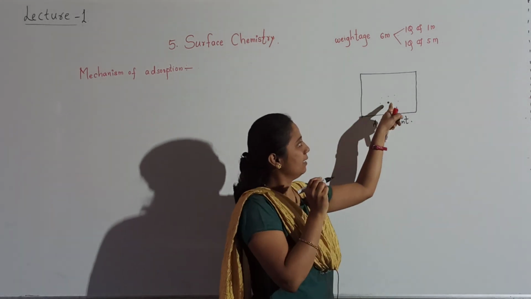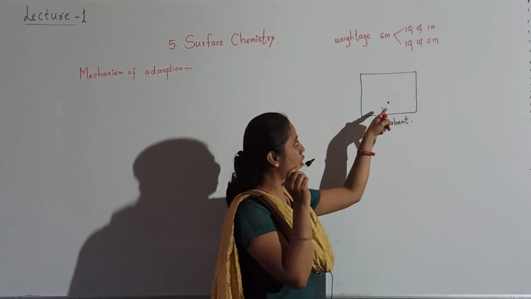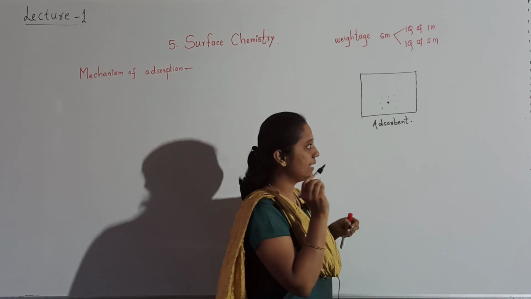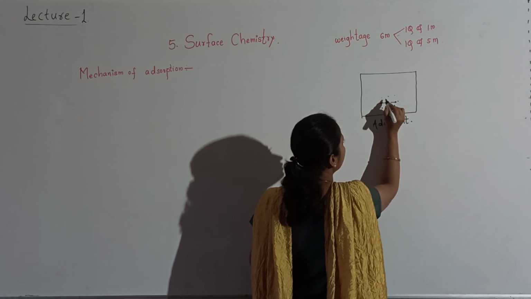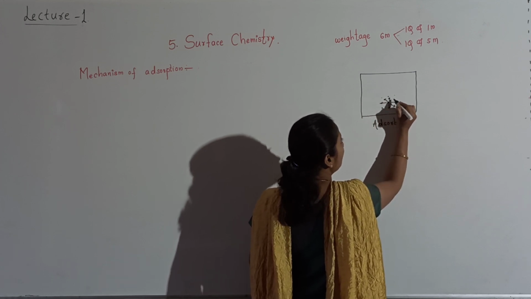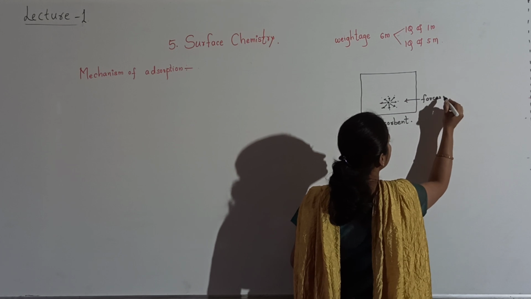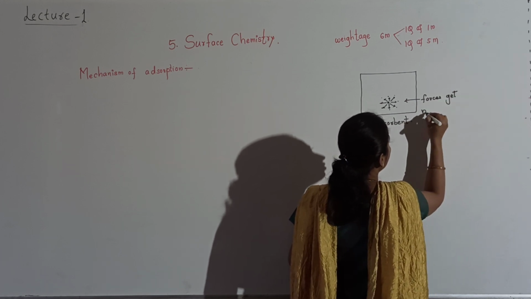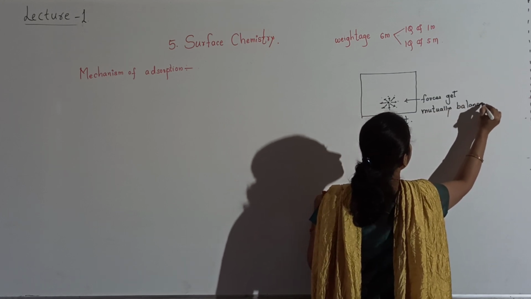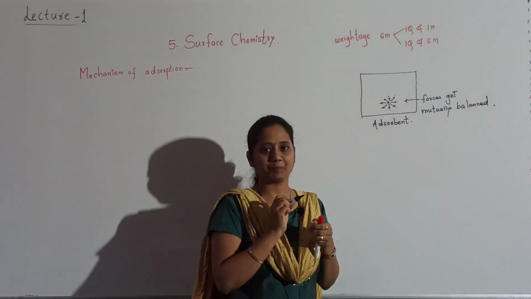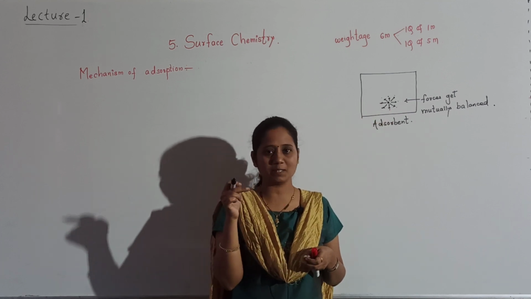The particle which is present inside is surrounded by atoms from all sides, and that's why forces, for example this force, will get balanced by that. Forces get mutually balanced. Where do forces get mutually balanced? If the particle is present inside or it is present in the bulk.